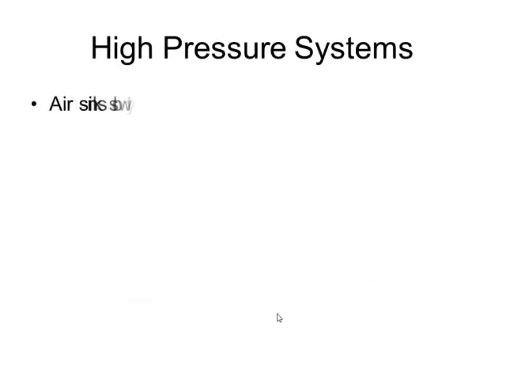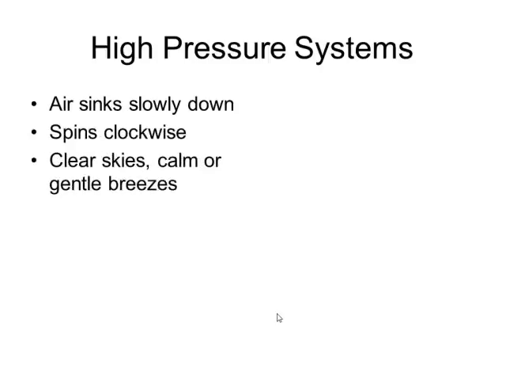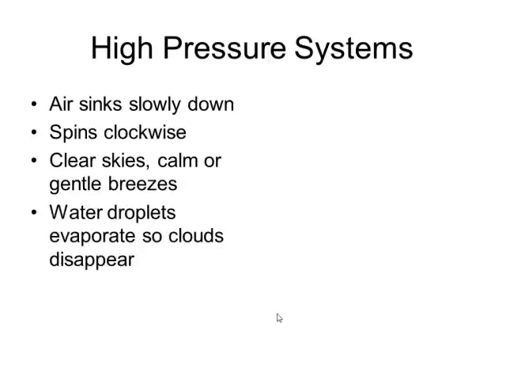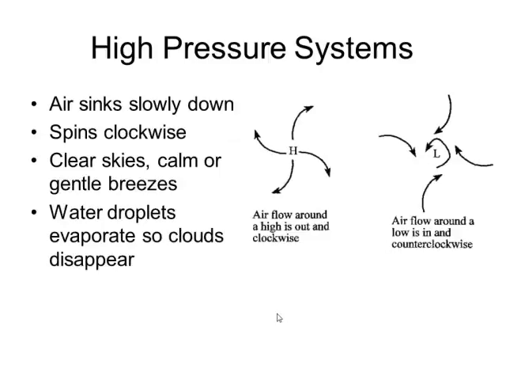Now we'll discuss high and low pressure systems, starting with a high pressure. A high pressure system is a region in the atmosphere where the air pressure is higher than the air pressure around it. As a result, the air in the center of the high slowly sinks. It spins clockwise, and this is associated with clear nights because sinking air does not lead to cloud formation. So we get clear skies and dry weather associated with highs.